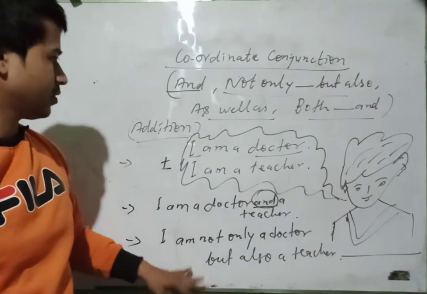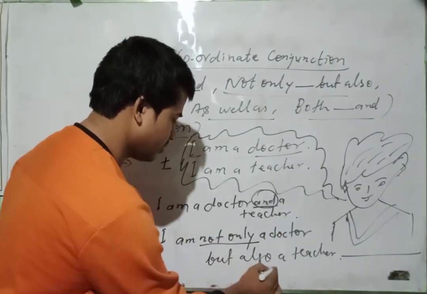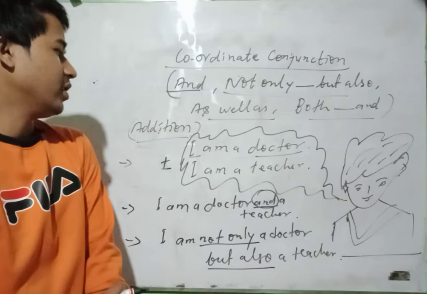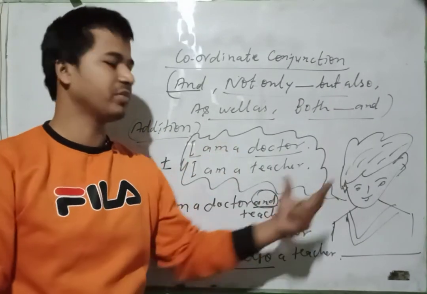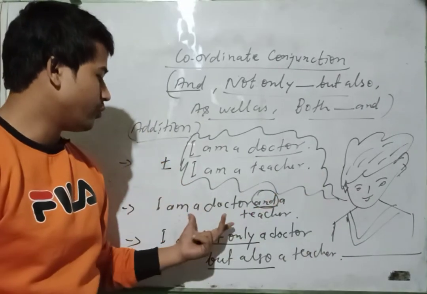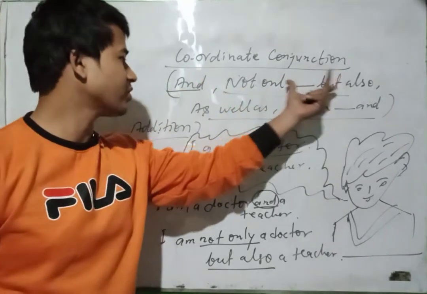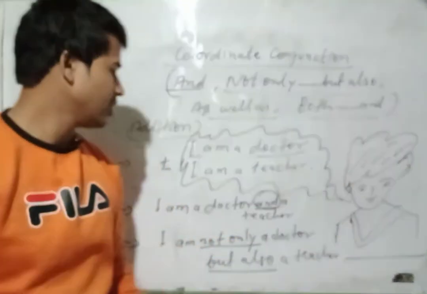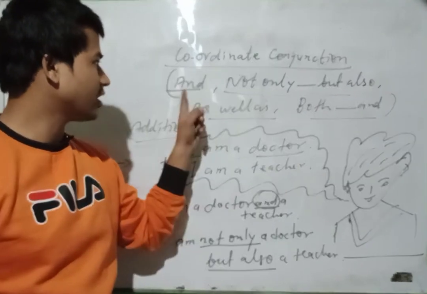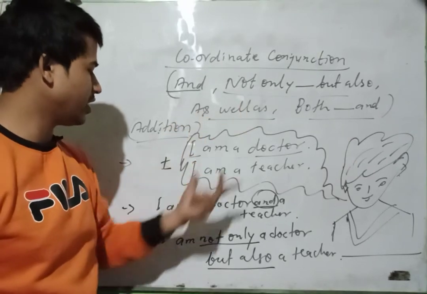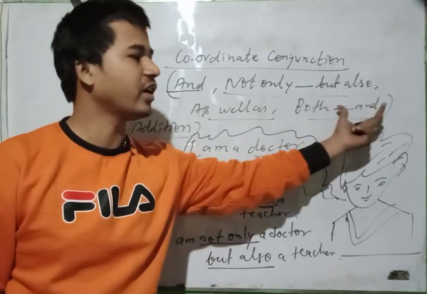Now he doesn't have to say two sentences, "I am a doctor, I am a teacher," but he can say one sentence, that is a compound sentence, with the help of the conjunctions "and," "not only but also," "as well as," "both and." He can also say, using "as well as," "I am a doctor as well as a teacher," "I am both a doctor and a teacher."